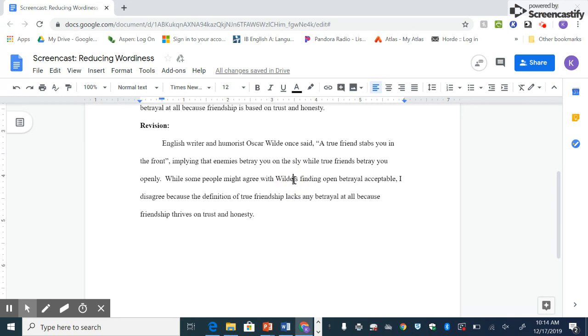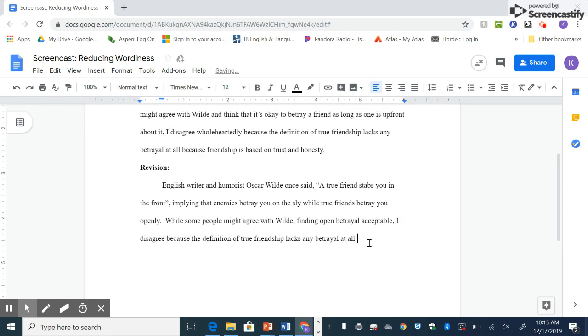So, while some people might agree with Wilde's finding, I don't like this. While some people might agree with Wilde, you know what? I don't need that. I need a comma. With Wilde finding open betrayal acceptable, I disagree because the definition of true friendship lacks any betrayal at all because friendship thrives on trust and honesty. I don't think I need this at all. Or, you know what? I'm going to change that. So, because the definition of true friendship lacks any betrayal at all. Actually, I'm just going to leave it off. Short, direct, to the point.